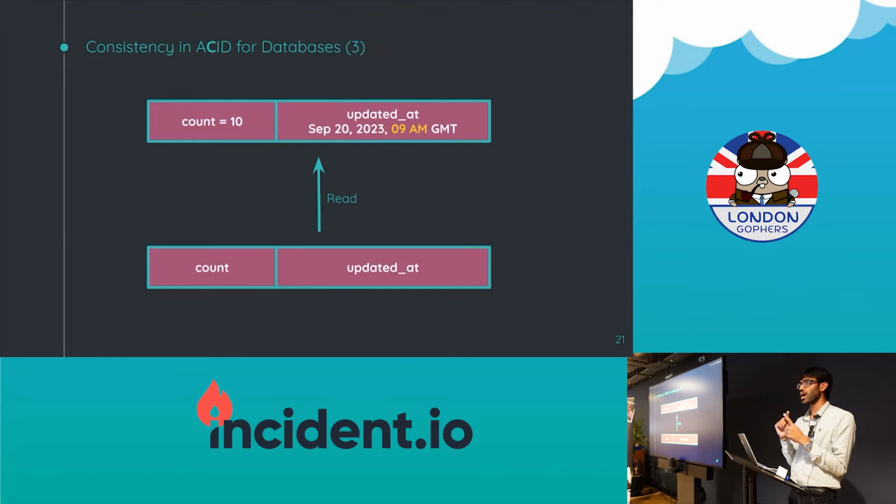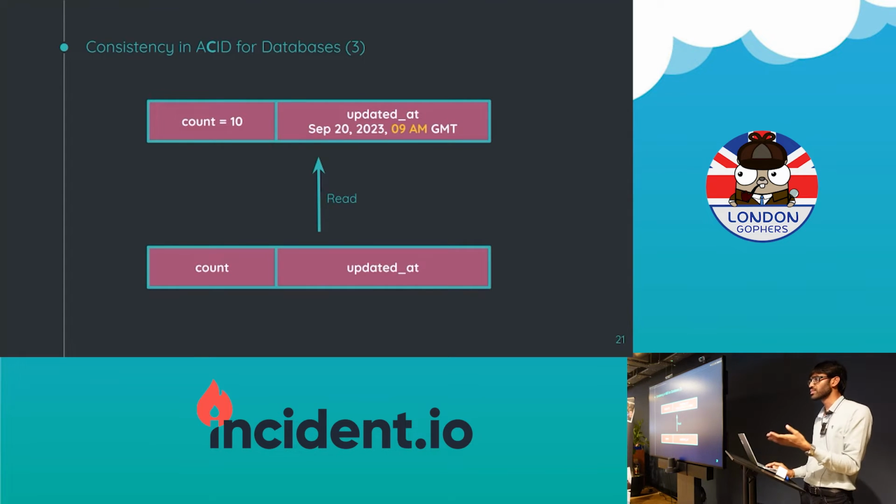Because of the way count and updated at are related, right? If they were not related, like count or another count, it's fine. The values could take different values. But if they are related, that's where it matters. So in some cases this may not be acceptable, and in some cases it may be acceptable. We'll see why in some cases it is acceptable and in some cases it is not.